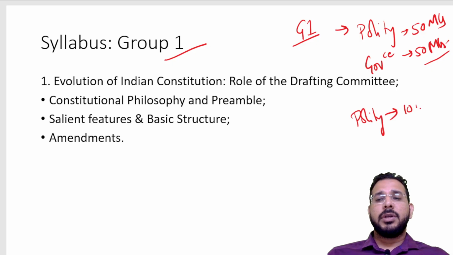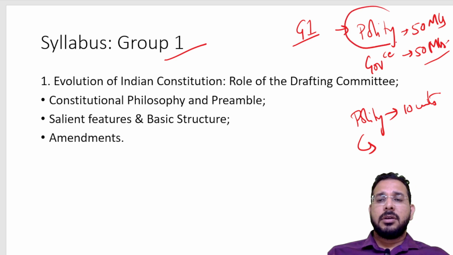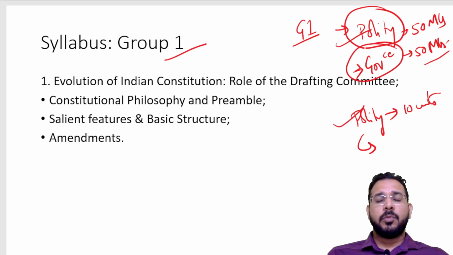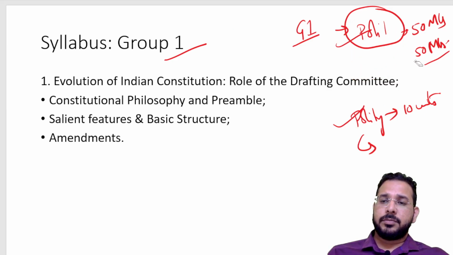There we have 10 units, where there are some additional topics in Group 2 which are part of governance in Group 1. So I am discussing polity for both Group 1 and Group 2. Then for Group 1, I will discuss governance in the next video.